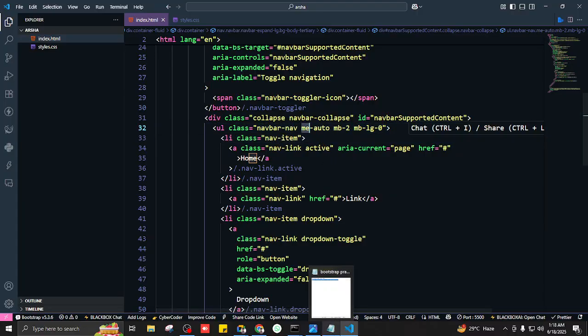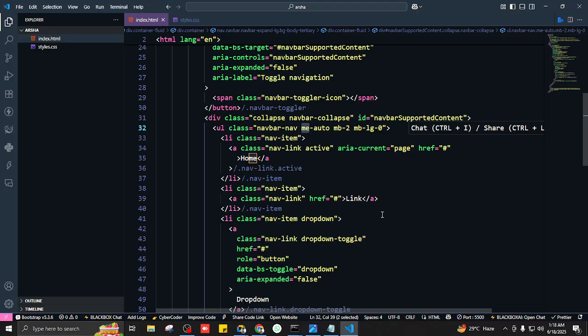What does ME refer to? Take a guess. What does M auto refer to? Margin auto, good. So what would ME refer to? What do you think E refers to? Okay, wait, what does MT refer to? Margin top. MT is margin top, that's good. What about MB? MB will be margin bottom.